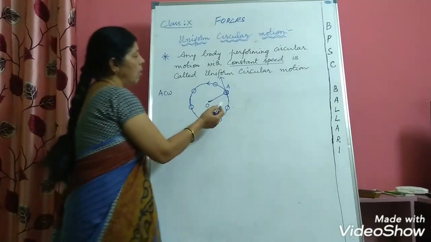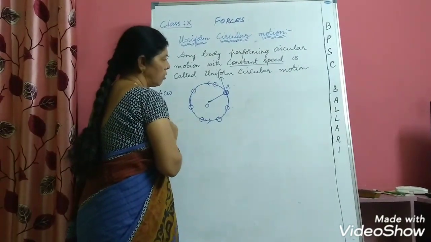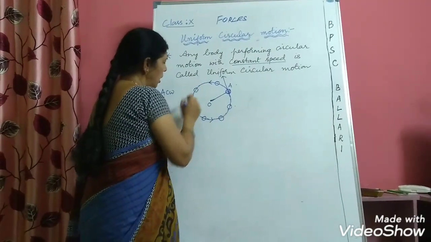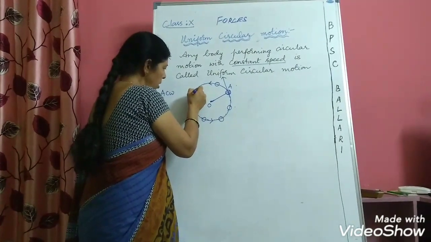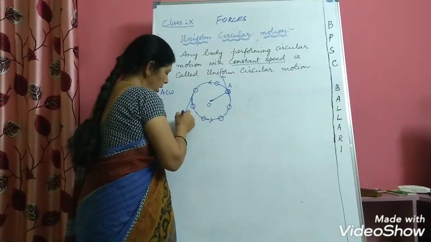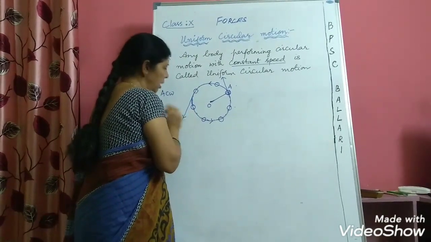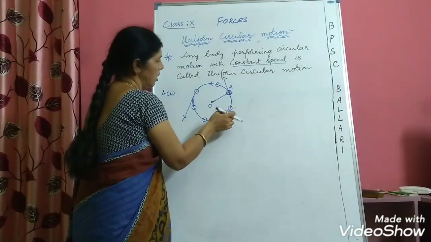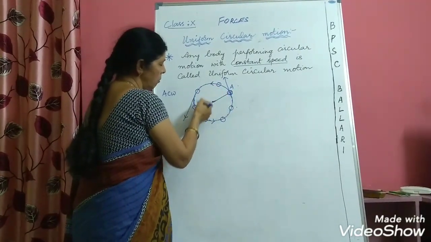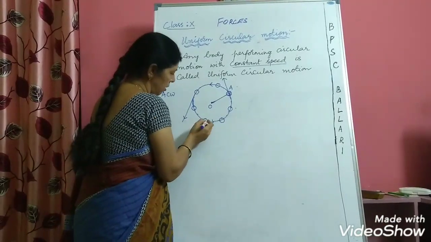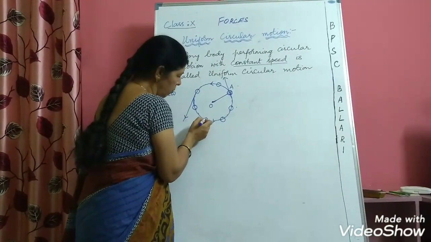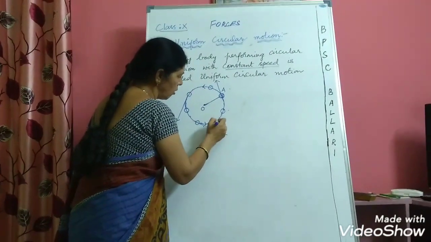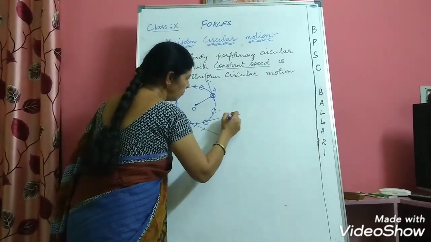The velocity of the ball will be in the direction of a tangent drawn to the circle. If the ball comes here, draw a tangent again at this point. So the direction of velocity will be along the tangent at this point. At any instant, if you take the position of the ball, you can infer its velocity: the direction of the velocity will be along the tangent drawn to the circle.